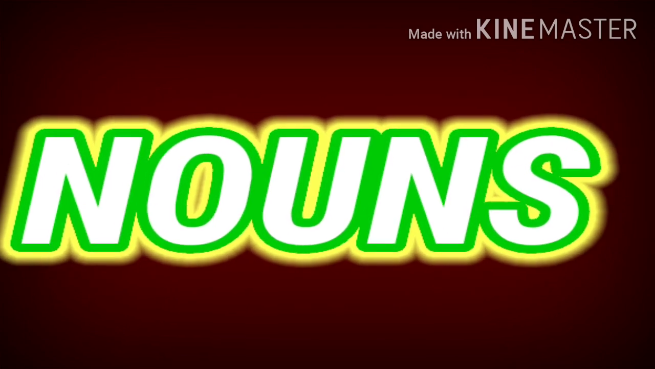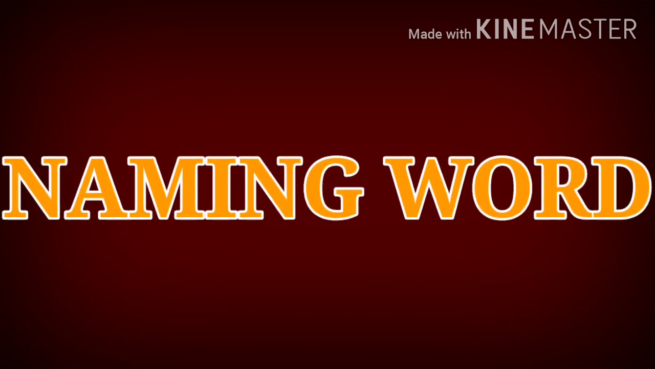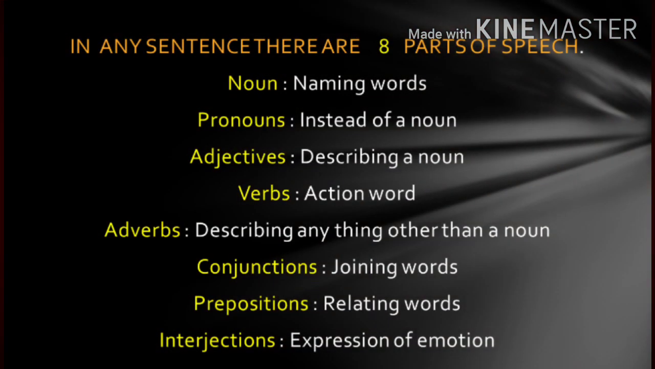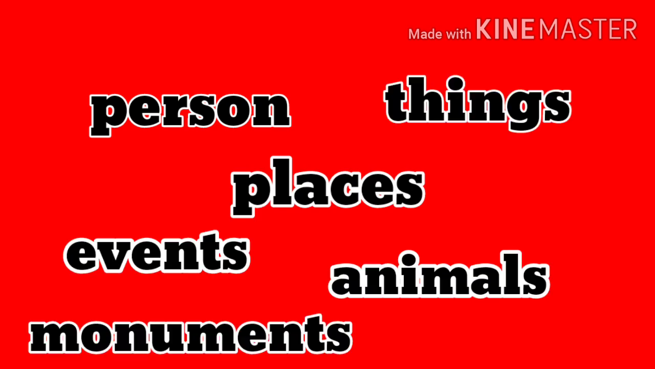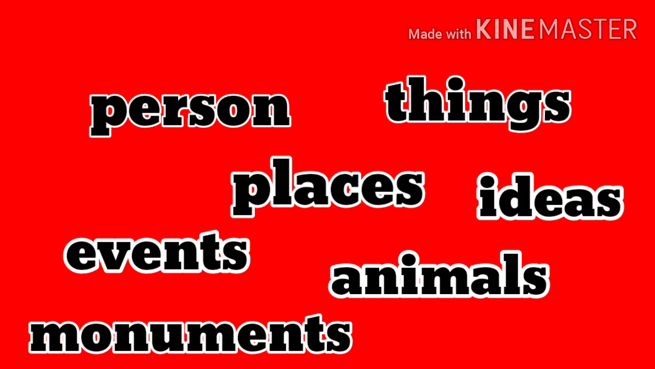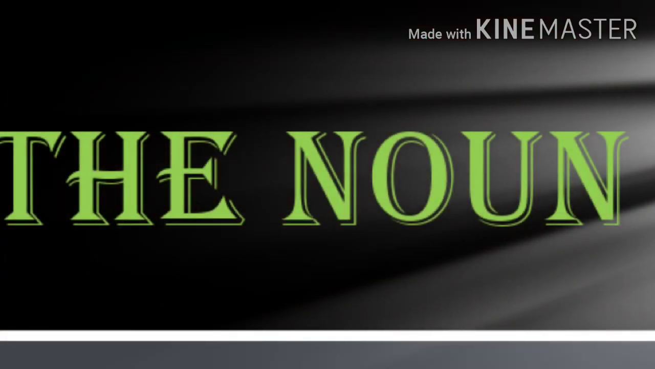So let's get started. What's a noun? It is basically a naming word. It names anything and everything. As you all know, noun is one of the parts of speech and it is a naming word. It names people, places, animals, things, events, monuments, ideas, and even action. It also names action. You'll be surprised. In the later part of the chapter, I have mentioned the action names.